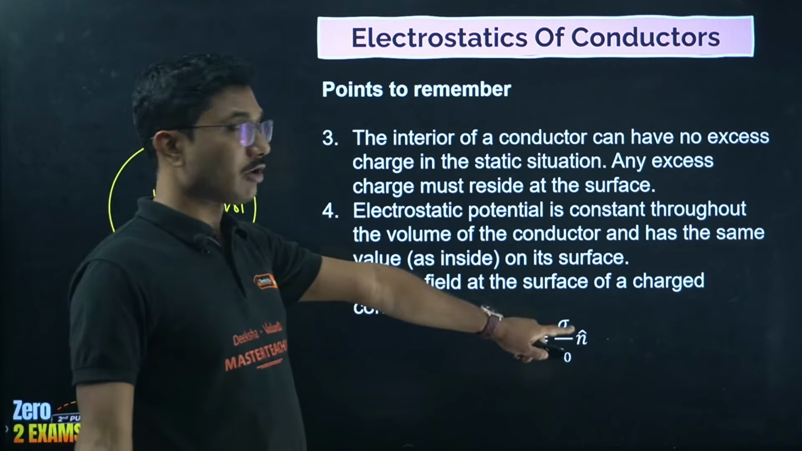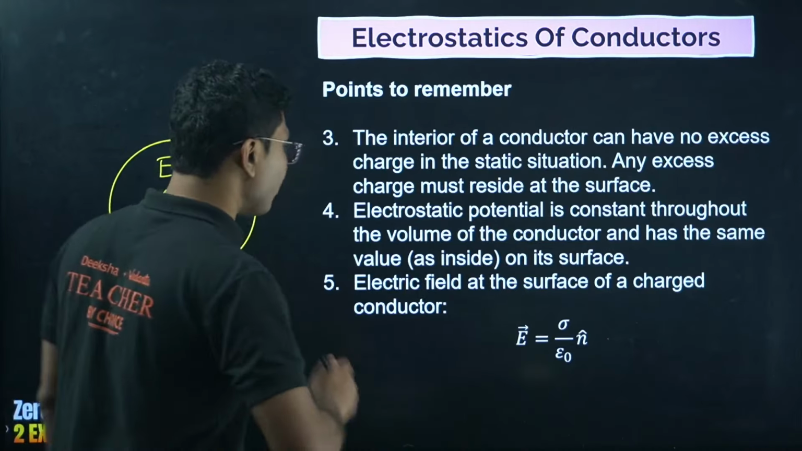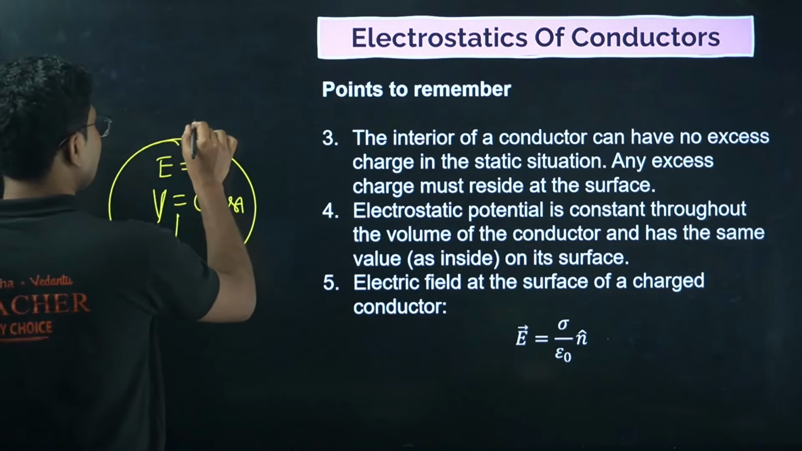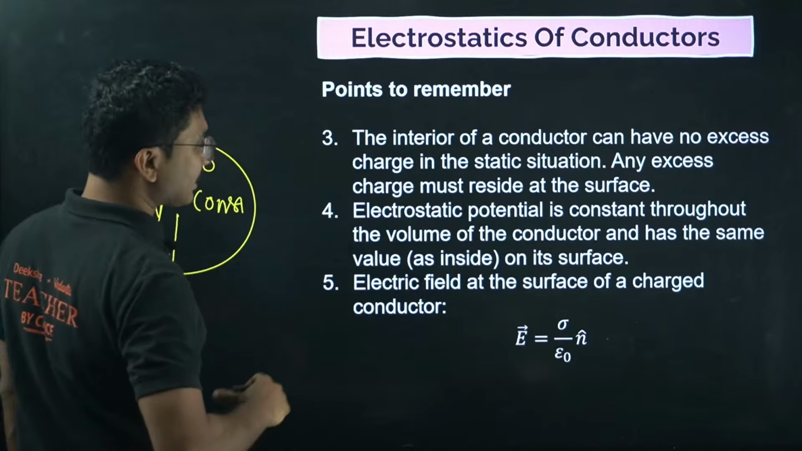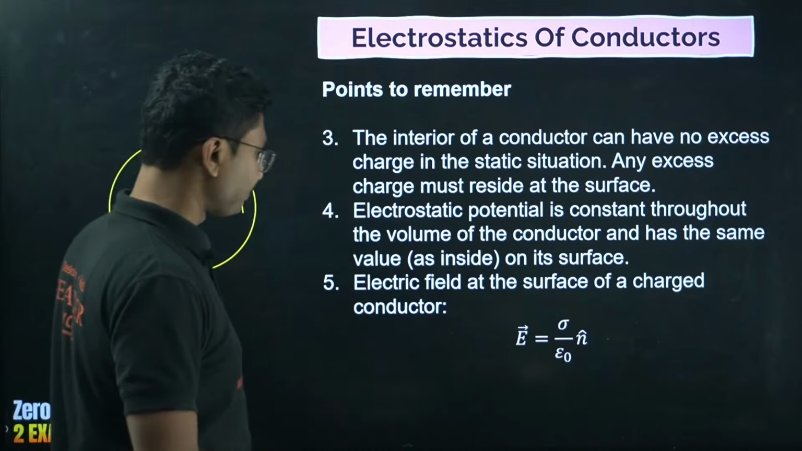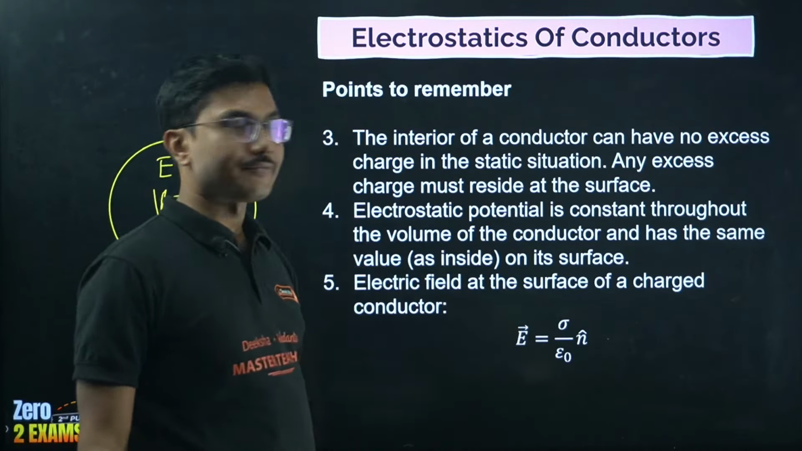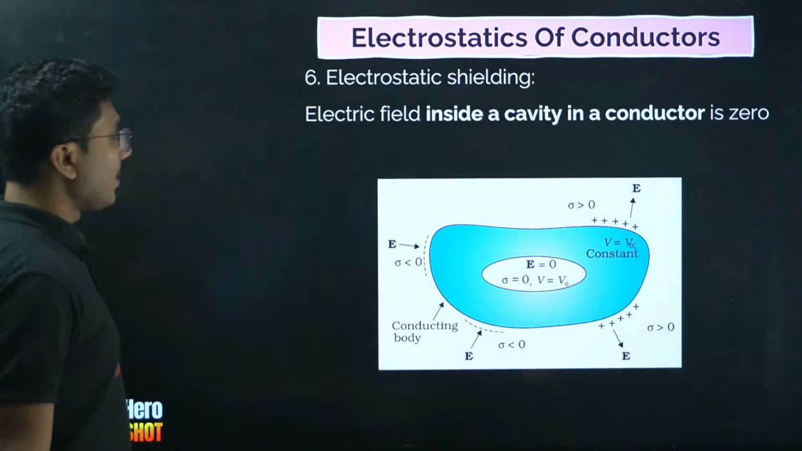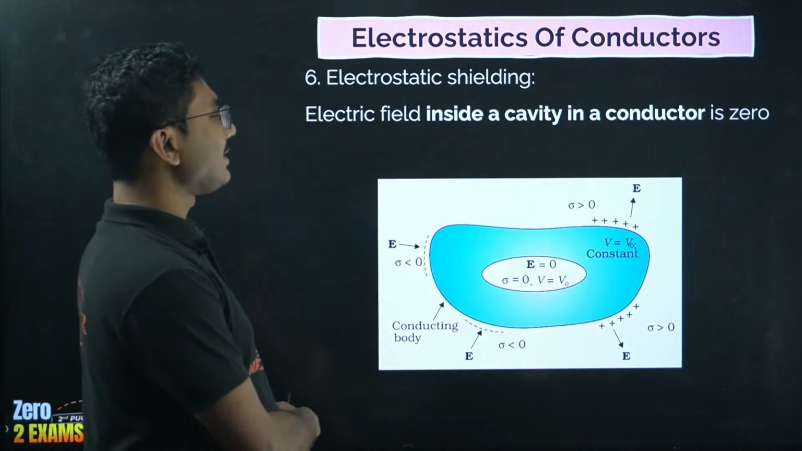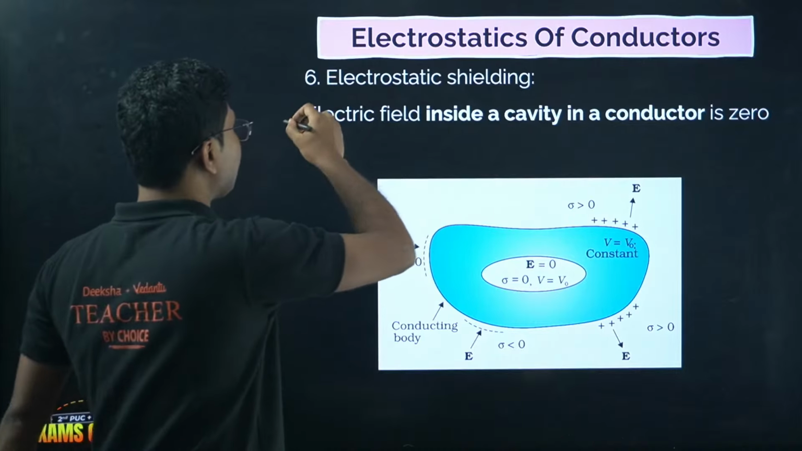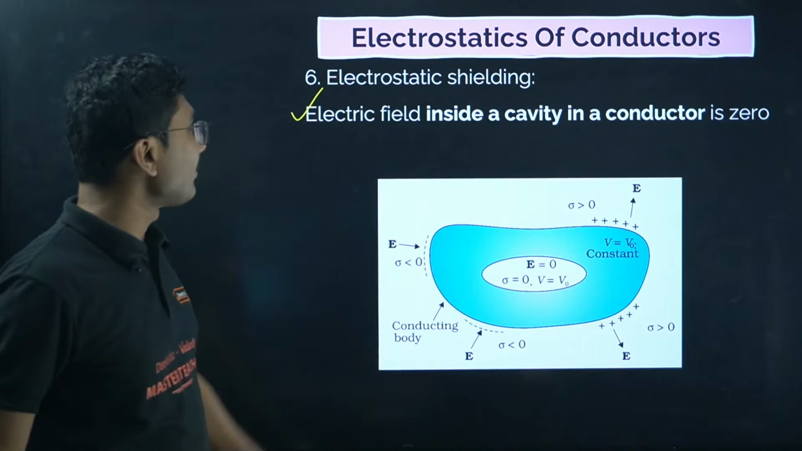sigma by epsilon naught n cap. This is constant. If you know the surface charge density, you can calculate the electric field at the surface of a charged conductor. Okay, sigma by epsilon naught. Now, electrostatic shielding. This is very, very important. Based on this, we have seen some questions in the past as well.